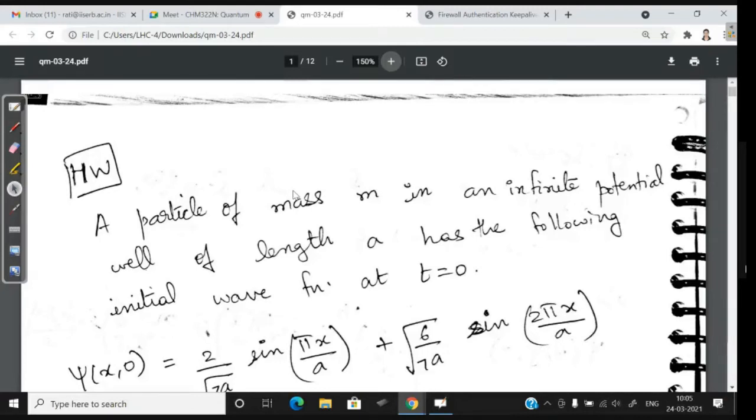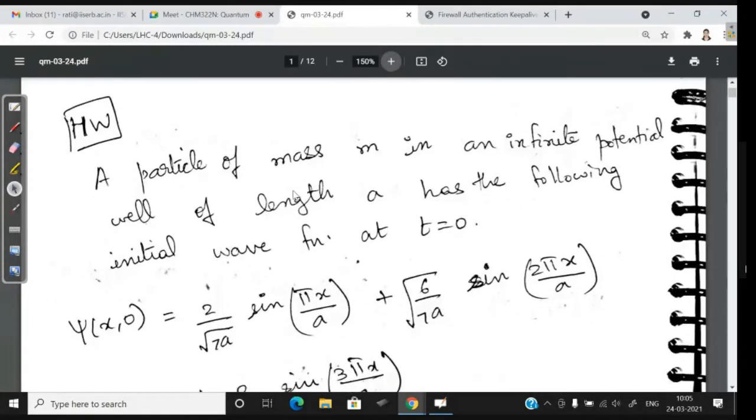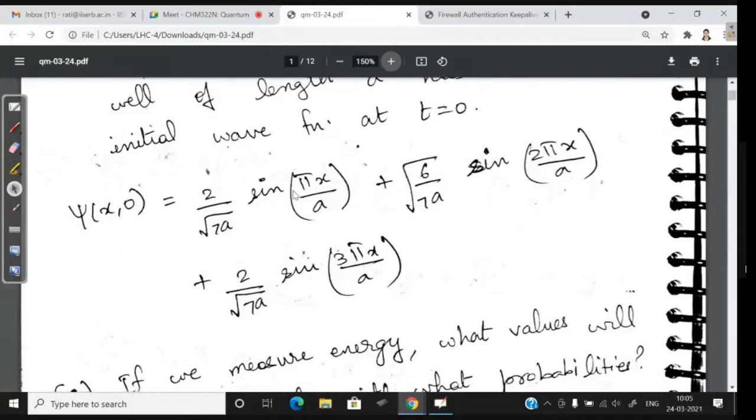Okay, so this is the homework problem from the previous portion. All right, so I thought you guys should do one more problem so that you can get some more practice. In this homework problem, as you can see, a particle of mass m in an infinite potential well, an infinite potential square well of length a, has the following initial wave function at t equal to 0. Okay, so this is your wave function at t equal to 0.